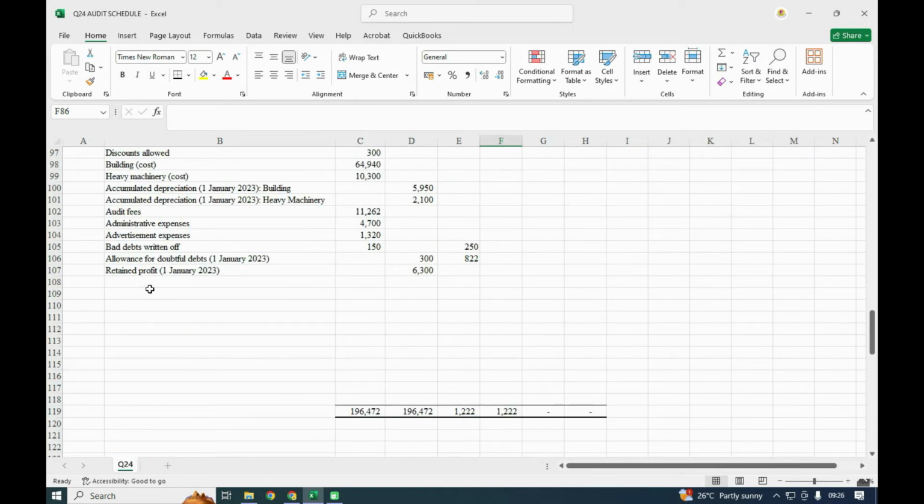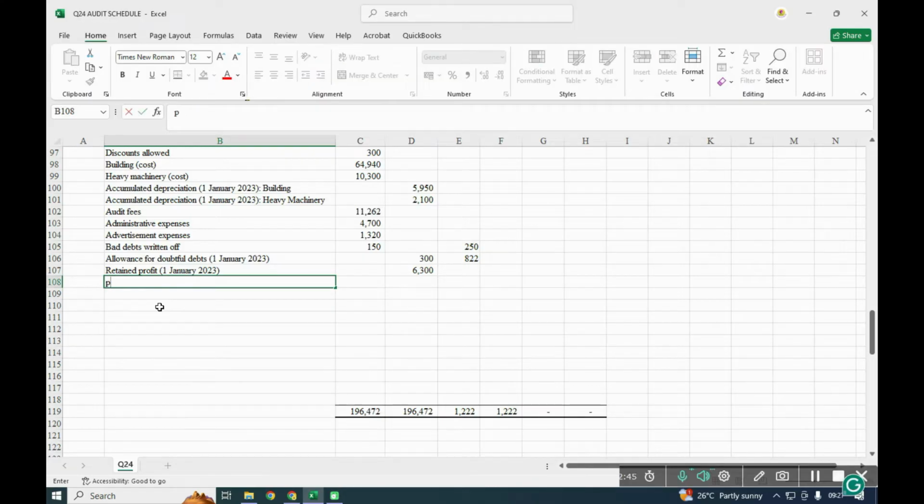You can have an account of prepayment, or you can put them separately: prepaid advertisement, prepaid administrative expense.